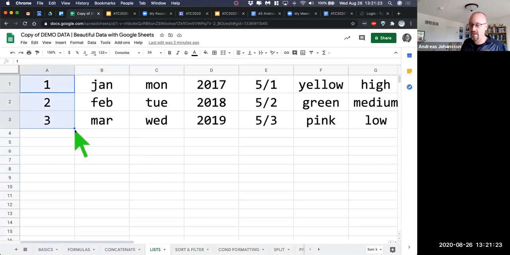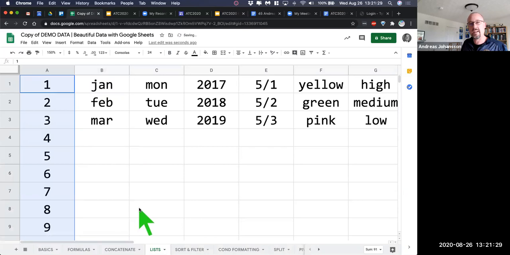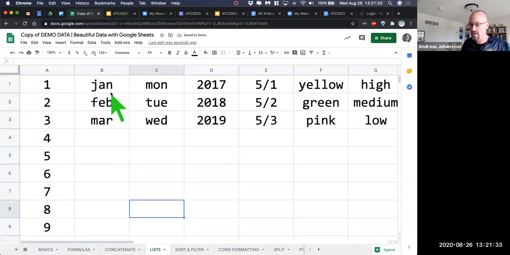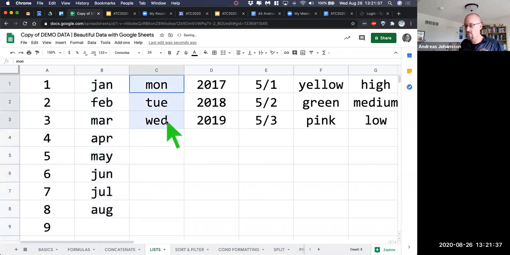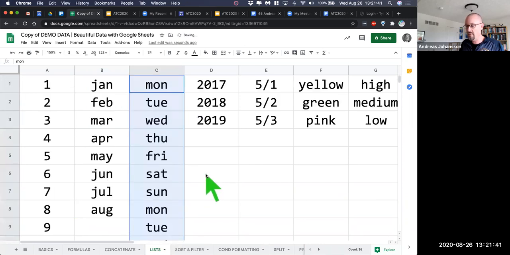And then right here at the bottom corner, I'm going to grab that little blue box and I'm going to click and hold, and I'm going to continue to drag, and I get a list, and it just does it for me because it understands this is what I want to do. January, February, March, that's a logical sequence. And so it knows to do that. Tuesday, Wednesday, Thursday, right? It'll do the whole week of the month, you know, like it understands what that is.